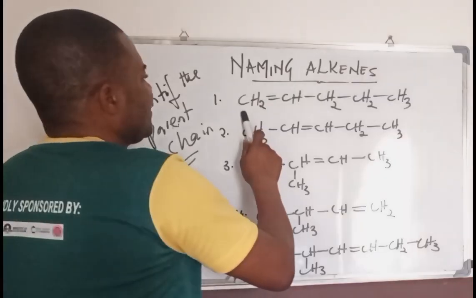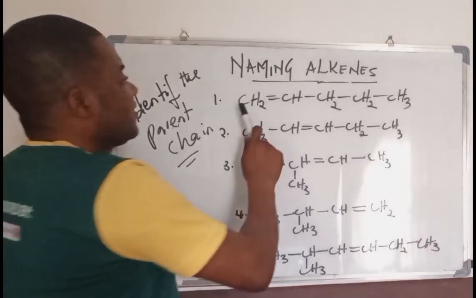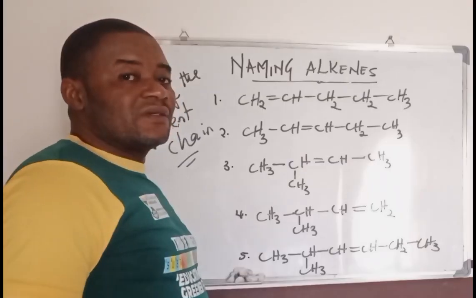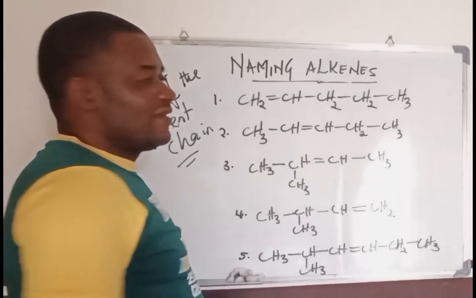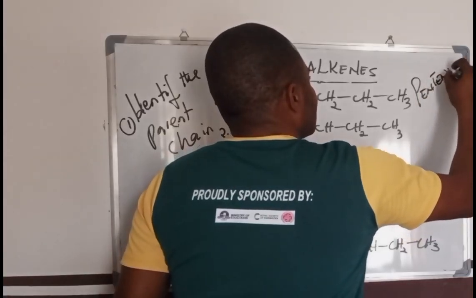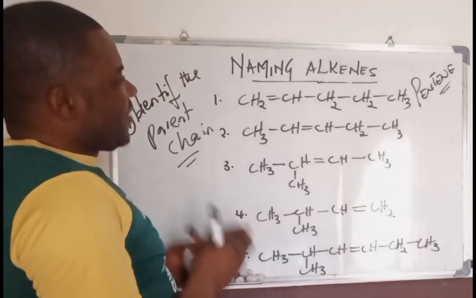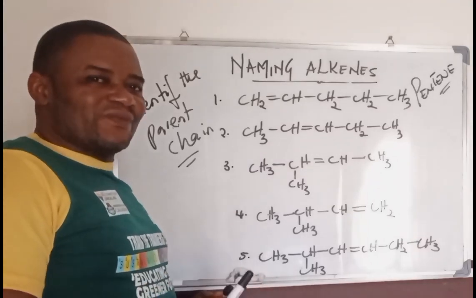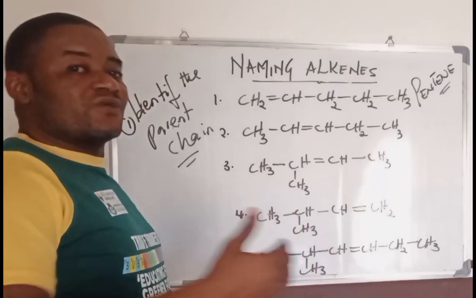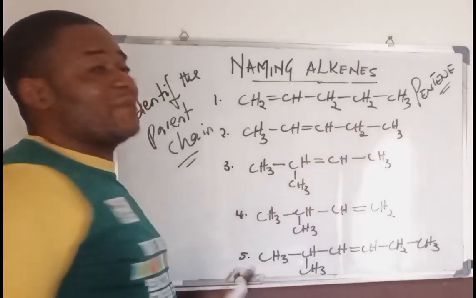Now, if we take a look at this, 1, 2, 3, 4, 5. So identifying this particular parent chain, we were talking about what? Pentane. So this means this is what? Pentene. That's what it means. So to identify the parent chain, we must know what category or group of hydrocarbon this particular compound belongs to.